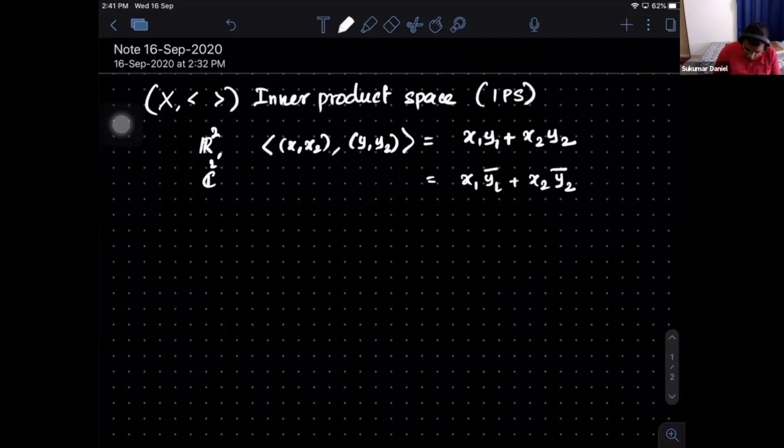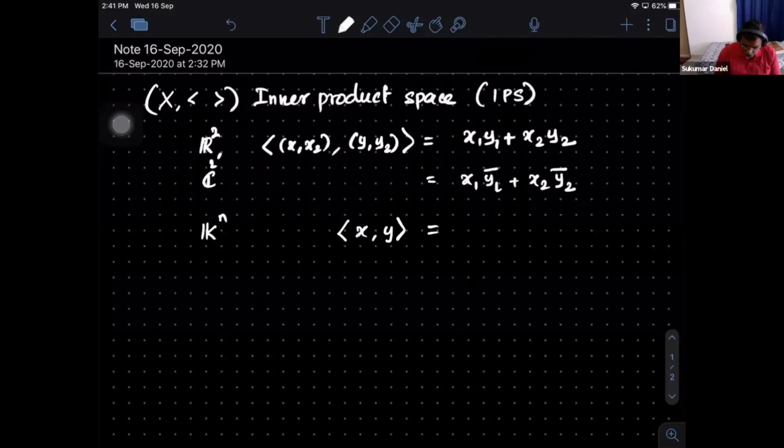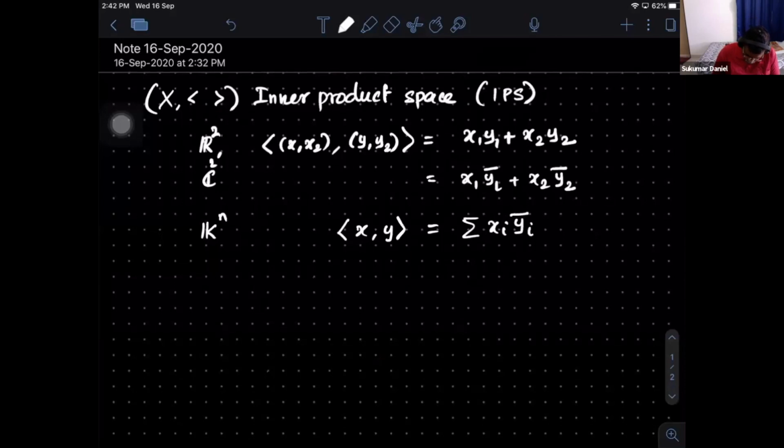So more generally, if you remember in Rn or in Cn, the inner product of x with y, where x and y are n-tuples, is defined by the sum of xi yi bar. If it is a complex number, it's the complex conjugate that we are speaking of. And using this inner product, you have already defined a length. So you consider the inner product of x with x.